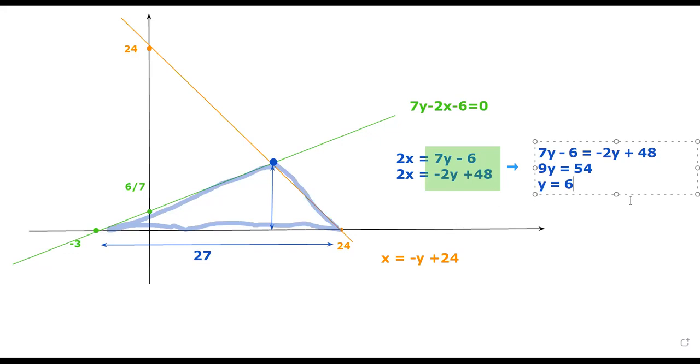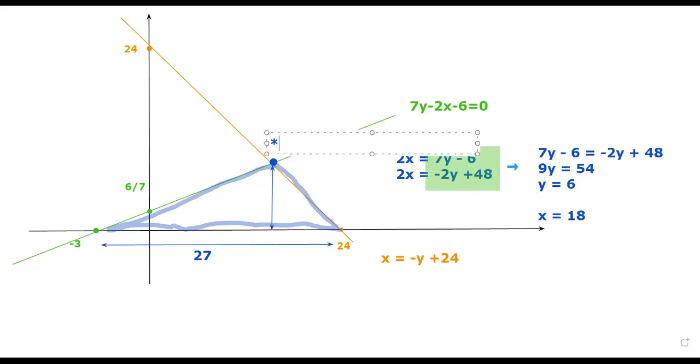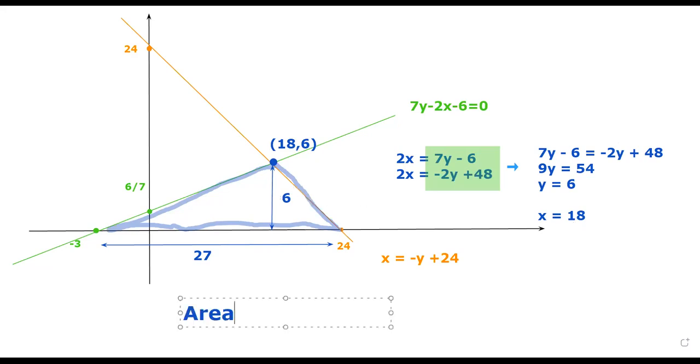So y equals 6, and of course, we can find our x as the corresponding value, which is 24 minus 6, equal to 18. But this number is not important, because as long as we know that the y coordinate of this point is 6, then we know that the height must be equal to 6. So the area must be equal to 27 times 6 divided by 2, which is equal to 81. So 81 is our answer.